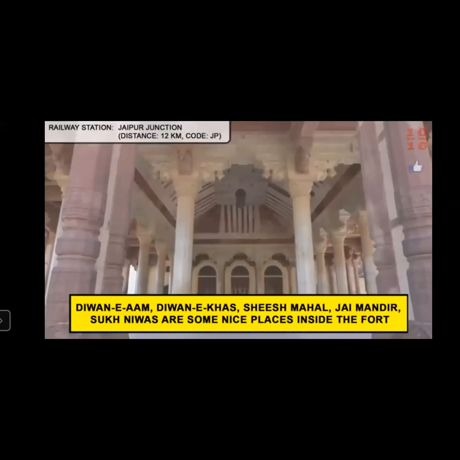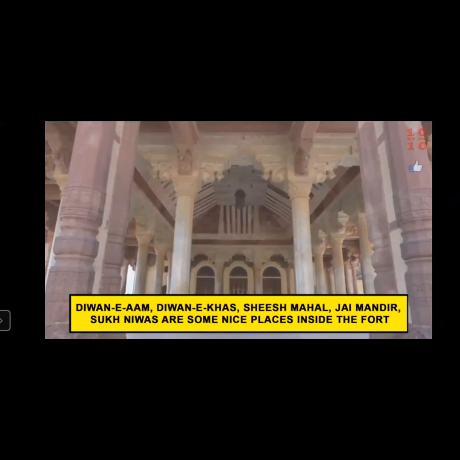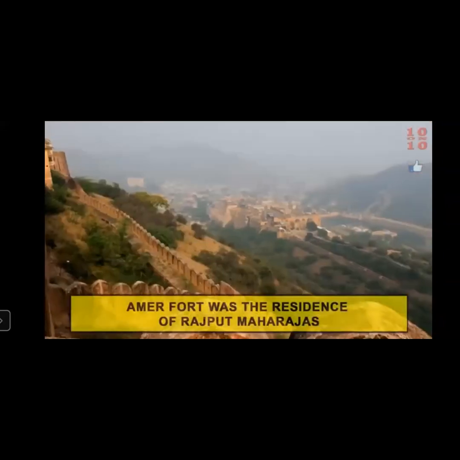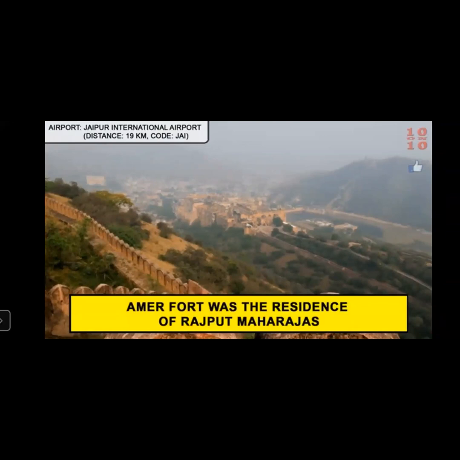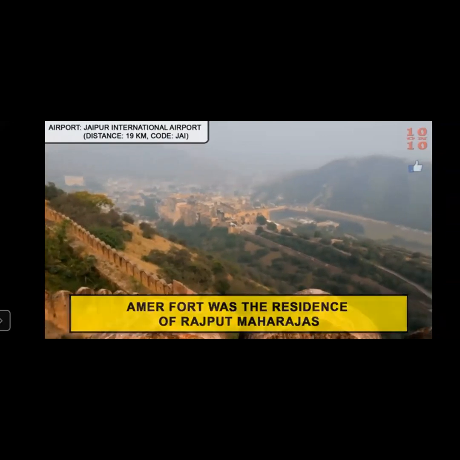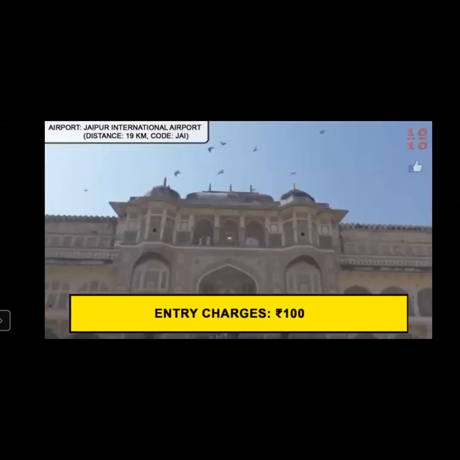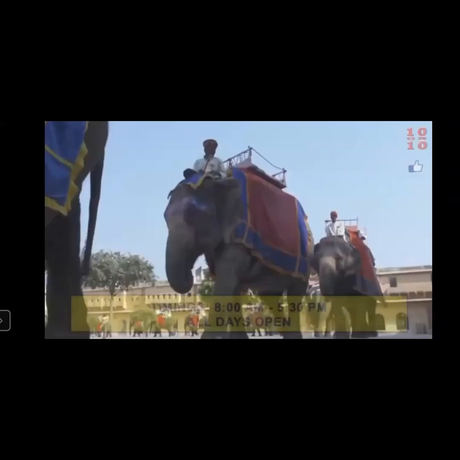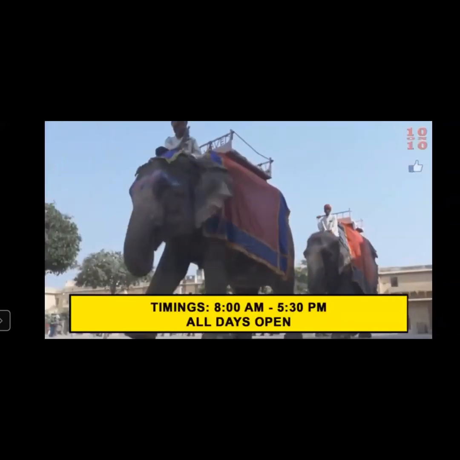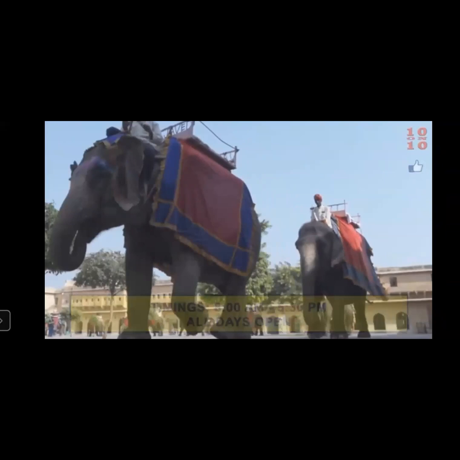You will find different places here: Diwan-e-Aam, Diwan-e-Khas, Sheesh Mahal, Jal Mandir. This was actually the residence of the Rajputana family. So to visit here, the entry charge is rupees 100, and the time is also given.